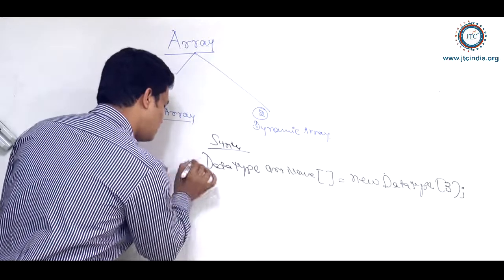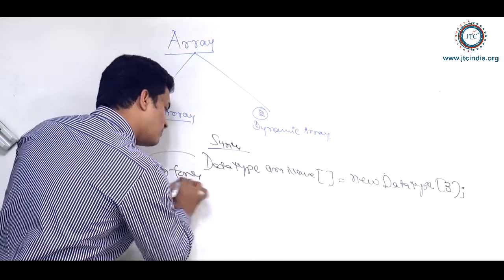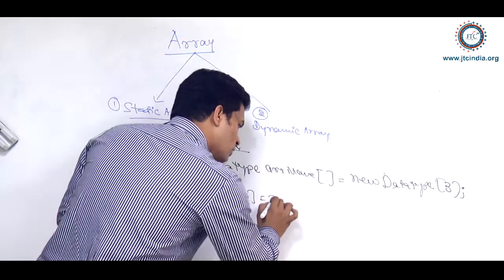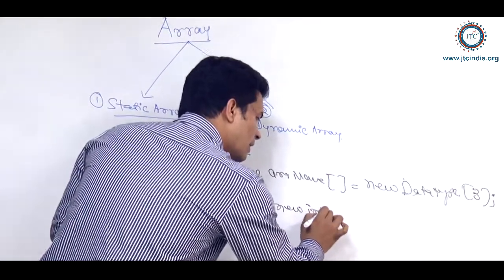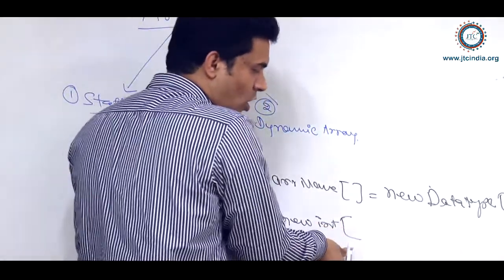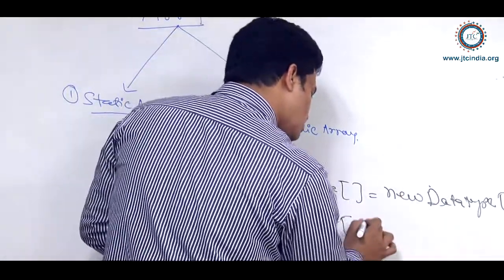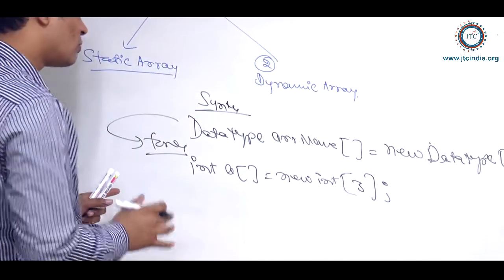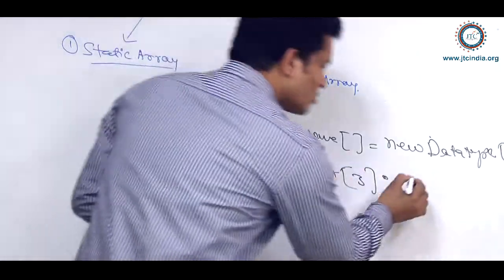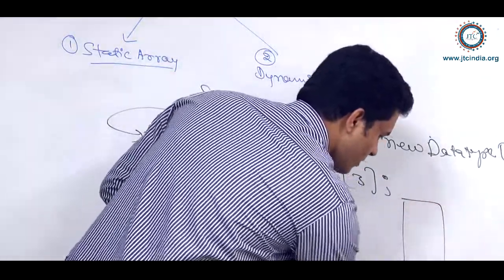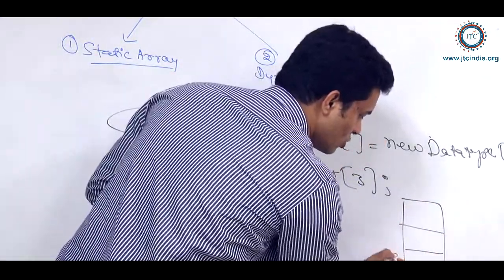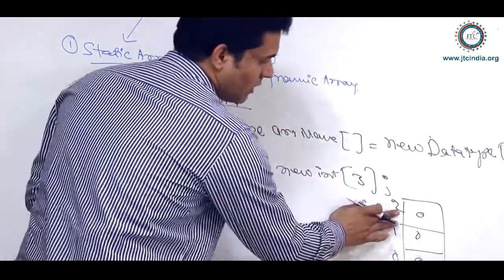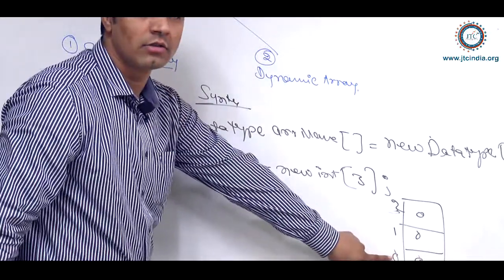So for example, I am writing here int a is equal to new int, and inside that suppose 3 I am going to write. So this is 3, that is index 0, 1, 2. 0, 0, 0 will be allocated inside 0, 1, 2 as the default values.